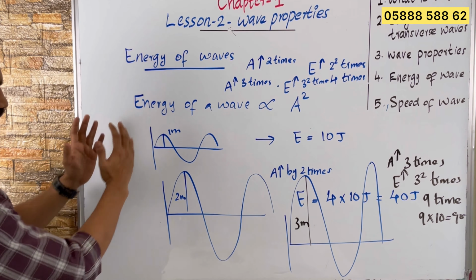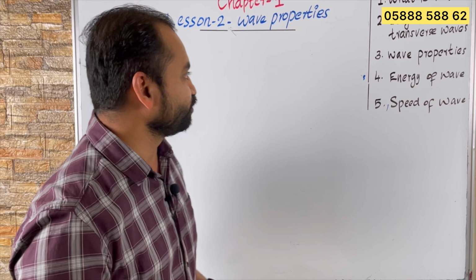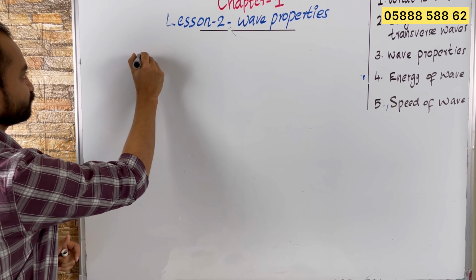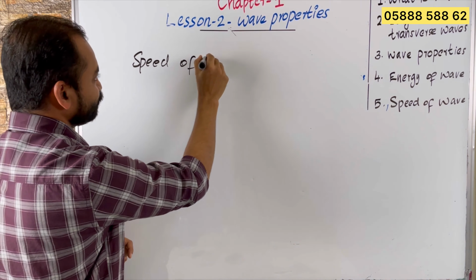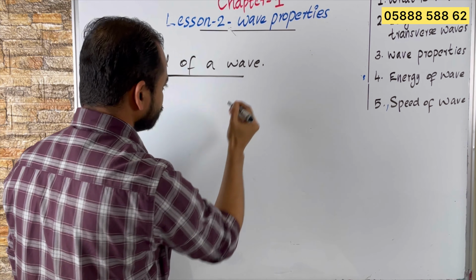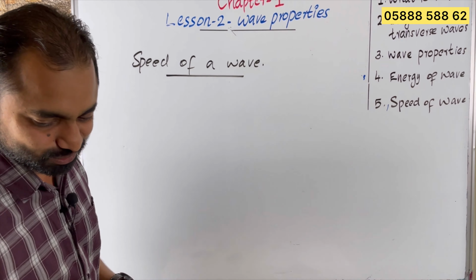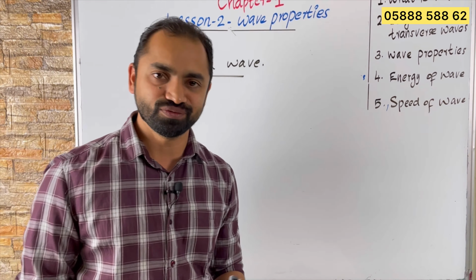The next we are talking about speed of a wave. Speed of a wave. What is the meaning of speed? You know that, right? Speed, very basic concept. Speed is distance traveled in 1 second, right?